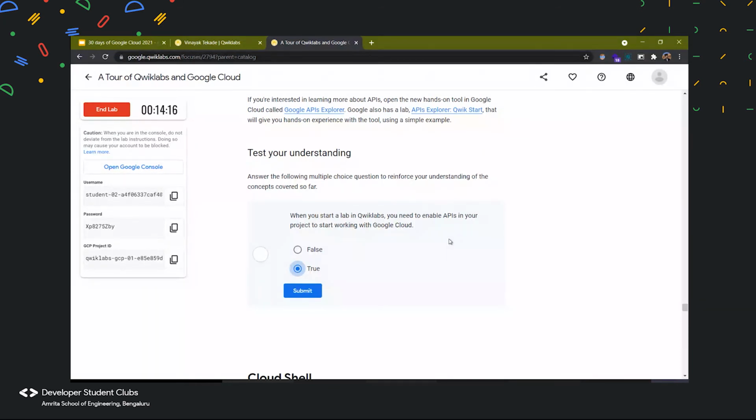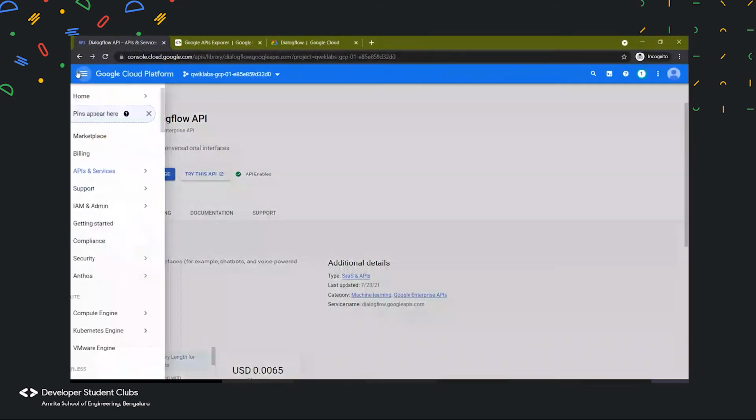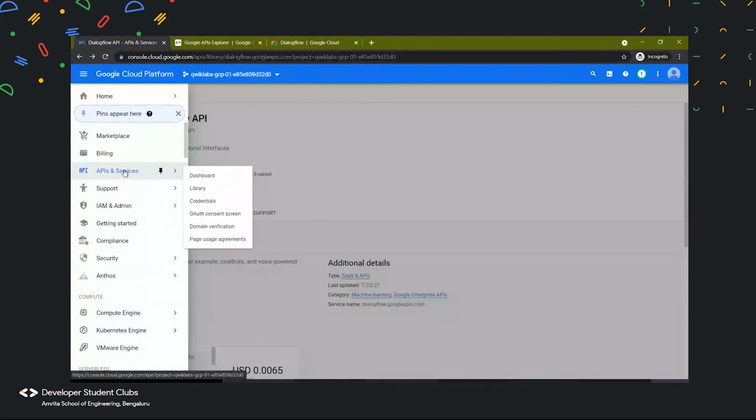Okay Amia, it's okay if you're not able to answer. To access all the functionalities of Google Cloud, that is kind of true. Yes, we need to access all the functionalities of our Google Cloud, but necessarily we don't need to access APIs, right? We can access any services we want which do not use APIs. But yes, most generally we'll definitely need to use APIs and services. So that is a quite confusing question. I can understand that because every application does make use of APIs. But for Google Cloud to work, it doesn't need APIs. So that is the question over here.